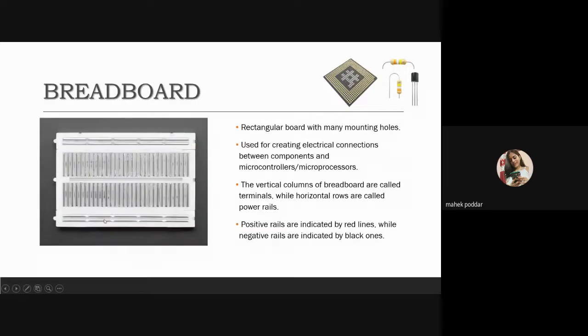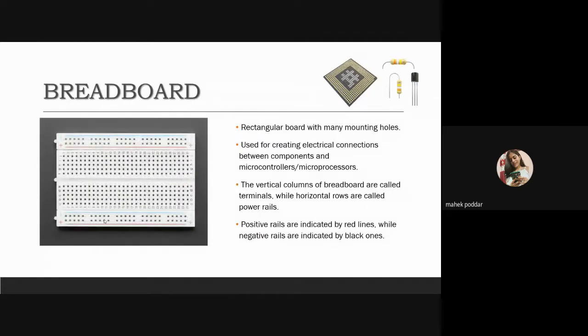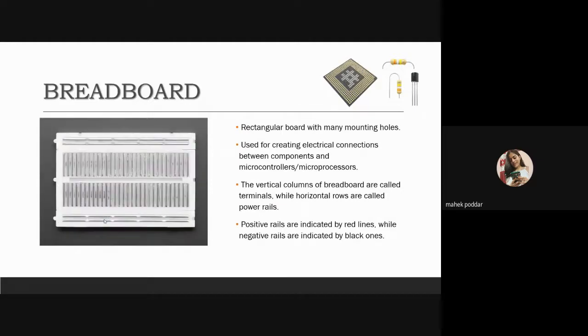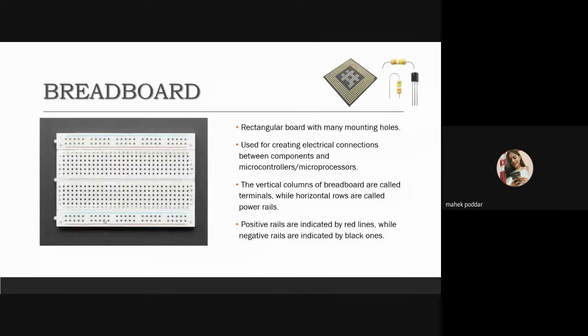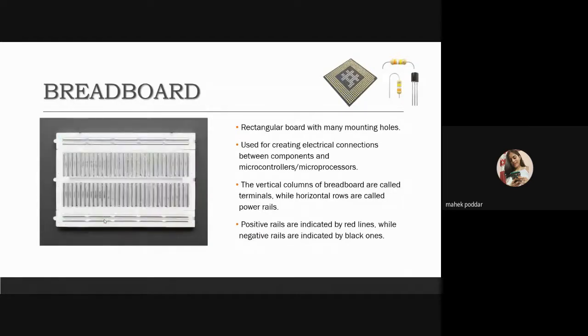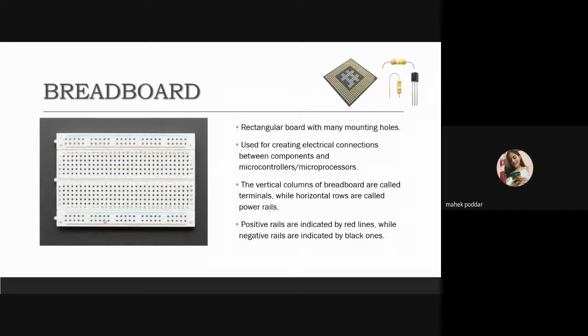So the connections which we do in the breadboard aren't permanent and they can be removed and placed again. In fact, you can even replace the components to customize your project or work on a completely different one using the same breadboard. So the positive thing about the breadboard is that we can remove components, add new components, modify the project, and do a completely different project using the same breadboard.